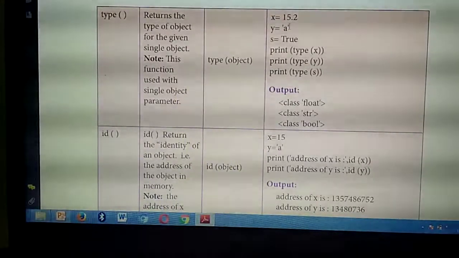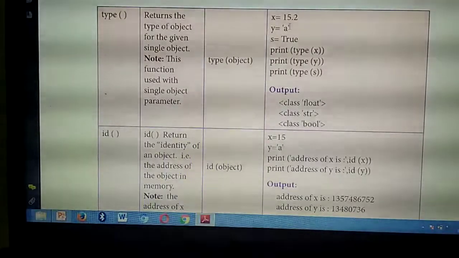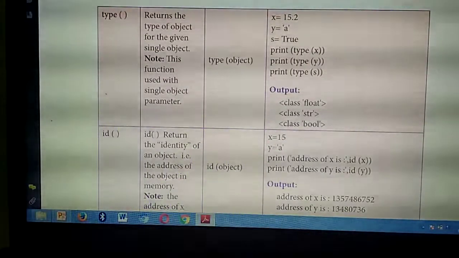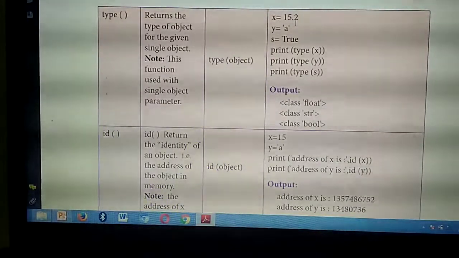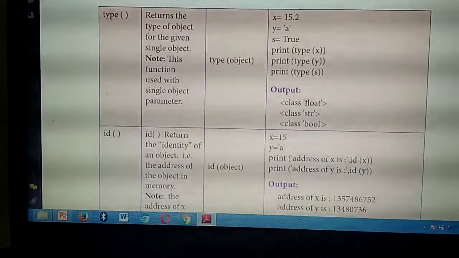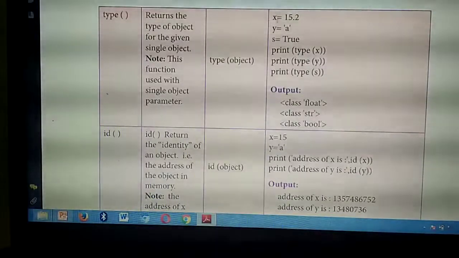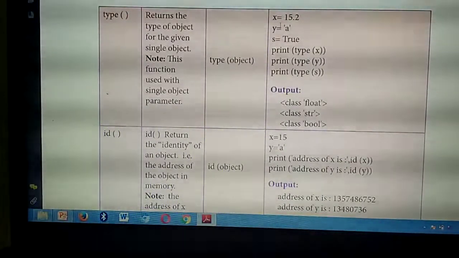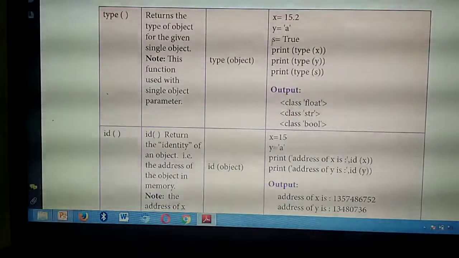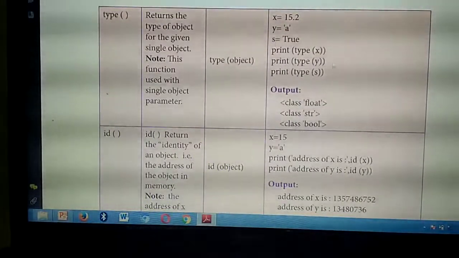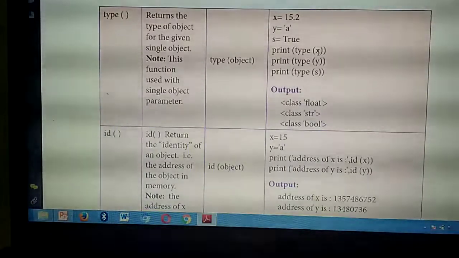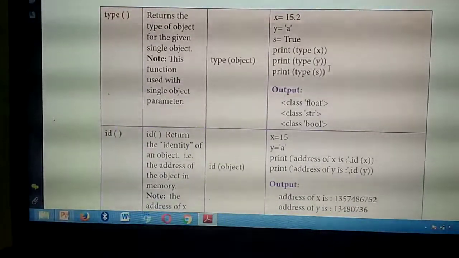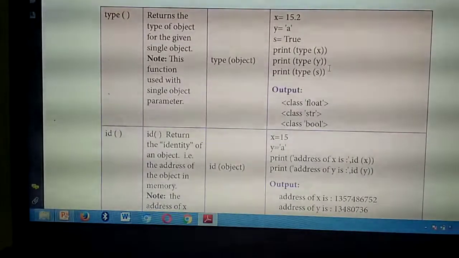So, this one belongs to which data type? Understand? So, listen, print first one. You are going to do in which function? To convert data type, which function you need to write? type of. So, type of which one? You are assigning the values to variable x. So, type of x. Then, type of y. Then, type of s. What's the meaning of type of x? Type of 15.2. Then, type of a. Then, type of true. By seeing itself, you can write the answer, isn't it?